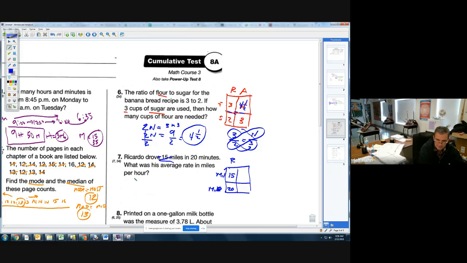But this doesn't ask me for 20 minutes, it asks me for hour. Hopefully you know how many minutes are in an hour. An hour is 60 minutes. So I put my 60 down here. And then I just need to say, okay, how do I go from 20 to 60? Multiply by 3. Multiply the top by 3. And you end up with this number here. This is how many miles per 1 hour. So 45 mph. 45 miles per hour.